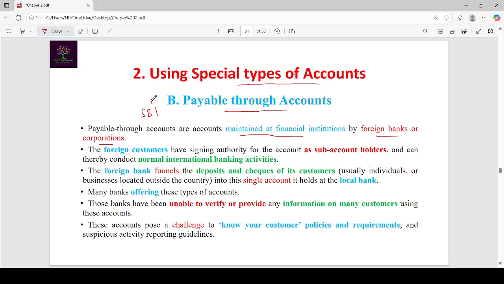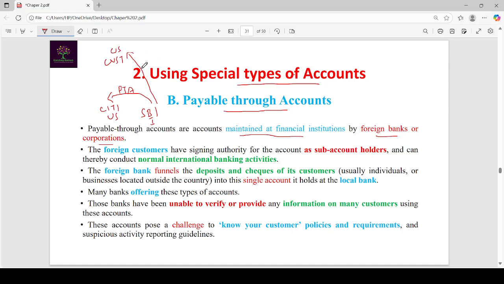SBI India has a payable through account in Citibank US. SBI knows that many of its customers travel to the US.